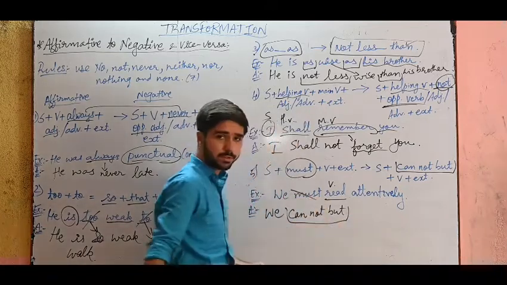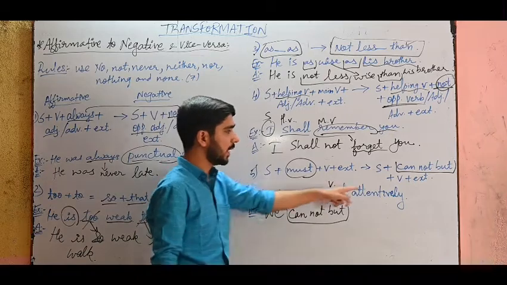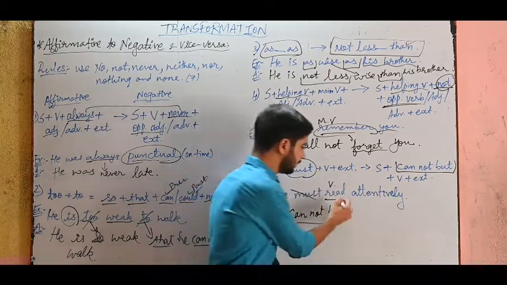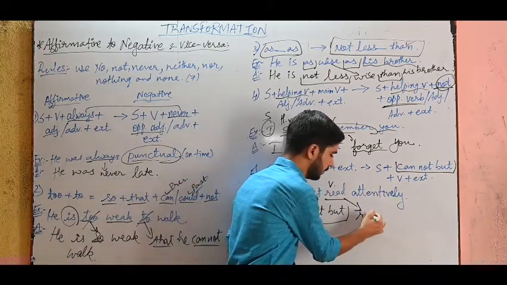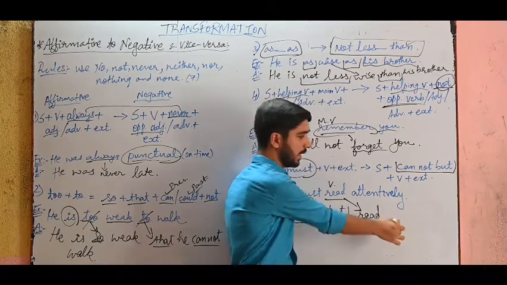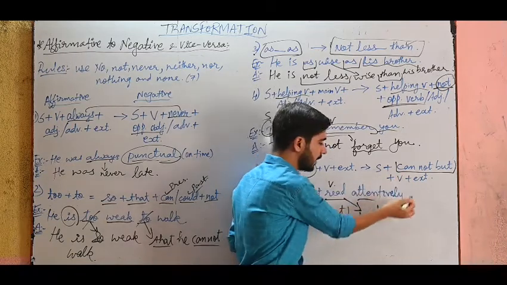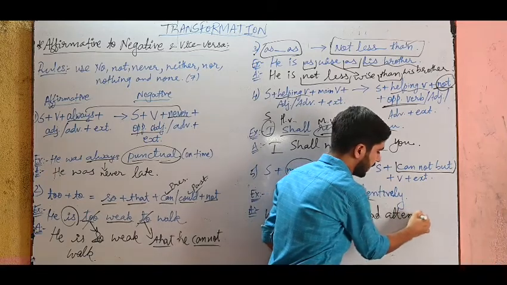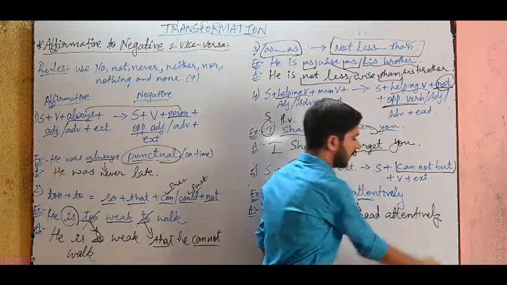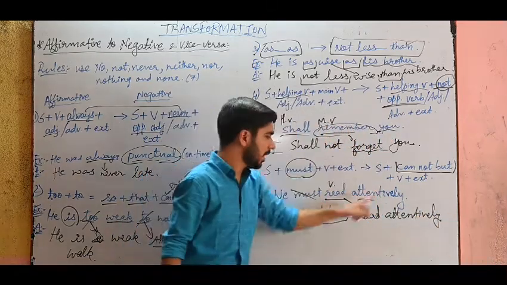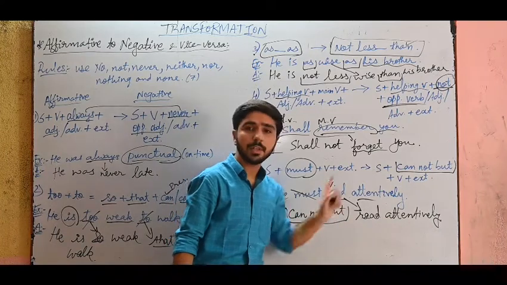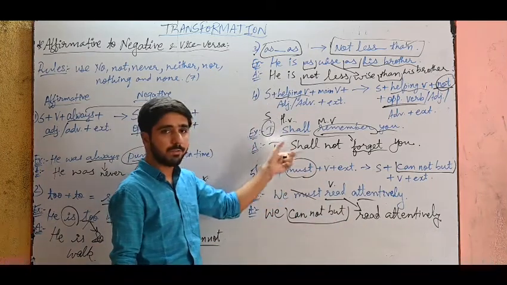The verb is read, as it is: we cannot but read, and the extension, the remaining part, attentively. We cannot but read attentively. So this is how to change from affirmative to negative.